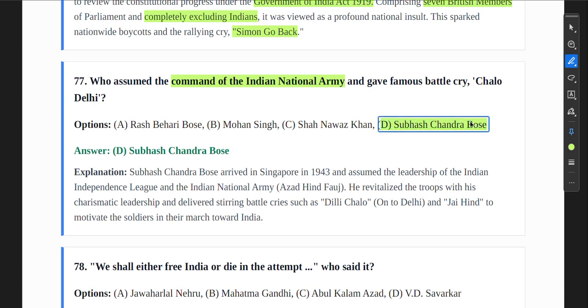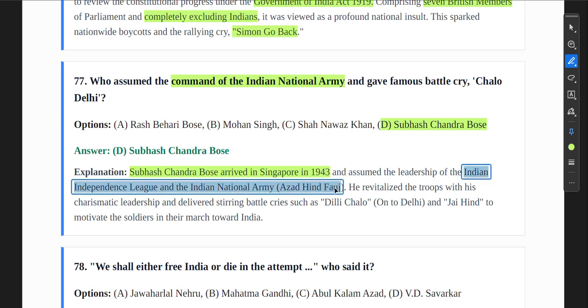Subhash Chandra Bose arrived in Singapore in 1943 and assumed the leadership of the Indian Independence League and the Indian National Army, the Azad Hind Fauj. He revitalized the troops with his charismatic leadership and delivered stirring battle cries such as "Chalo Delhi Chalo" or "Jai Hind" to motivate the soldiers in their march toward India.